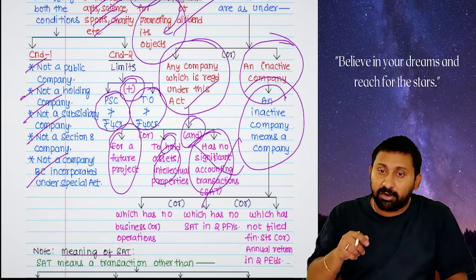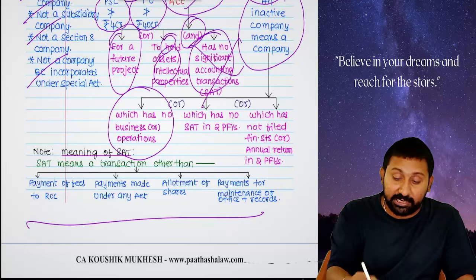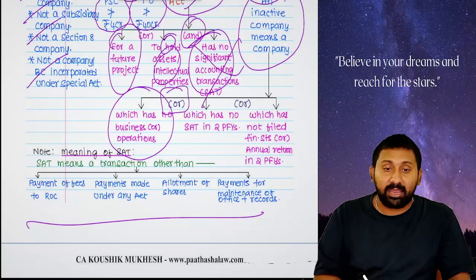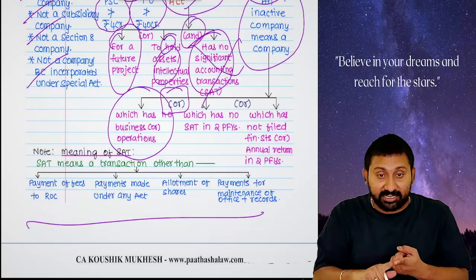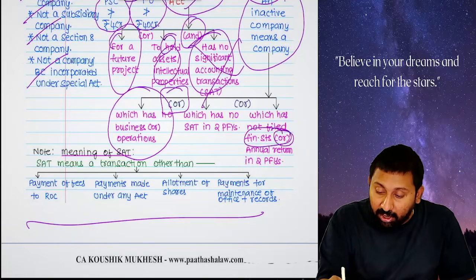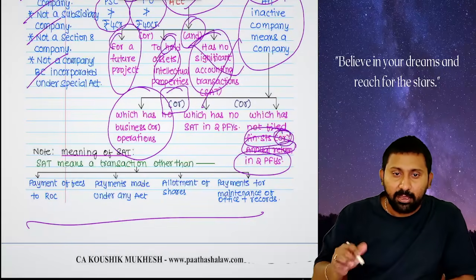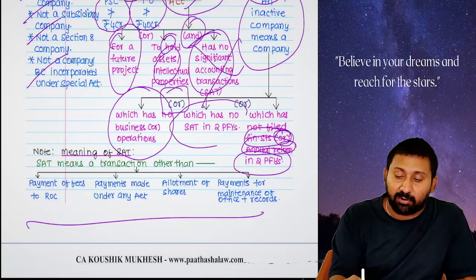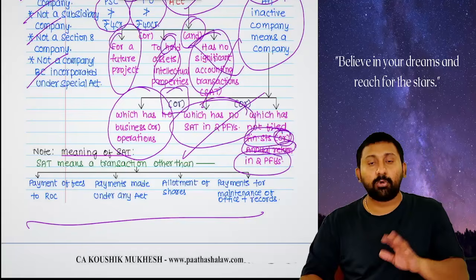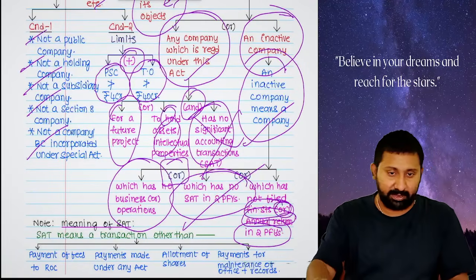Okay, how to understand inactive? You don't have any business or operation, or you are not filing your financial statements or annual return for two years continuously, meaning there is no business. Or it has no significant accounting transactions in the two preceding financial years. We call that company also an inactive company.